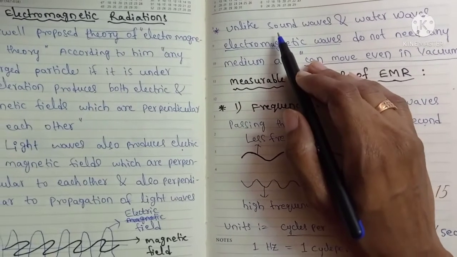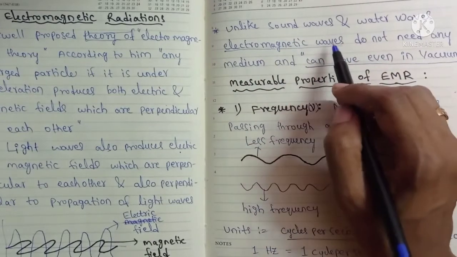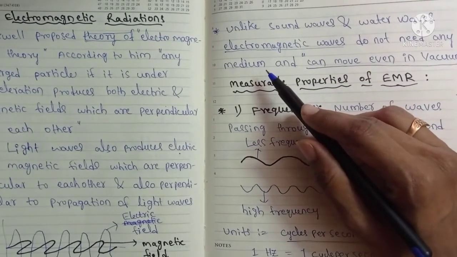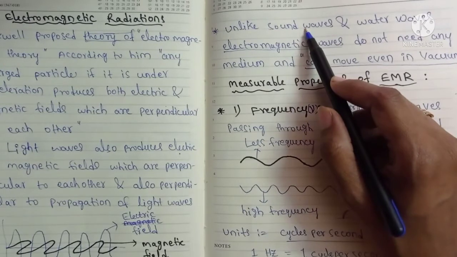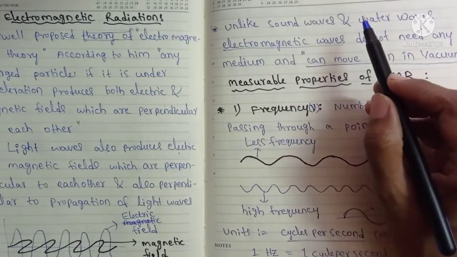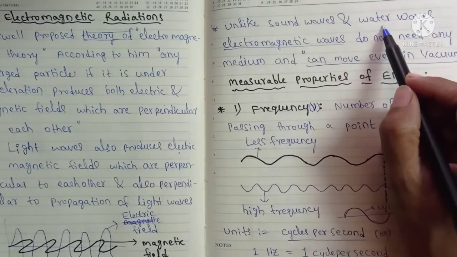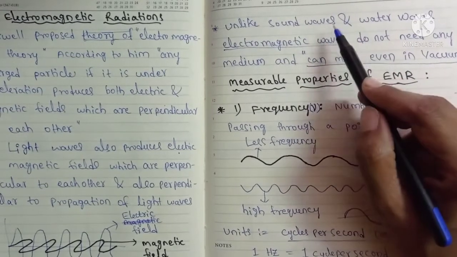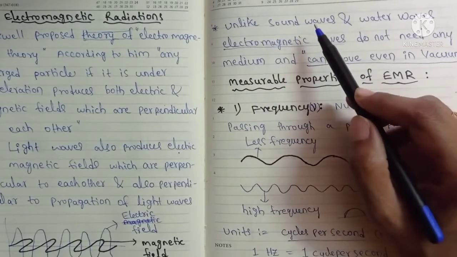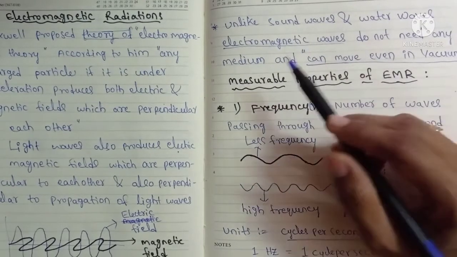The next point from his theory: unlike sound waves and water waves, electromagnetic waves do not need any medium to propagate. Sound waves need a medium, and so do water waves. If we throw a stone in water, it forms waves called water waves. Sound waves pass through air, so they need some medium. But electromagnetic waves do not need any medium.